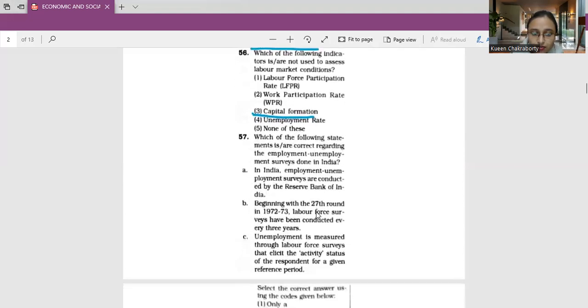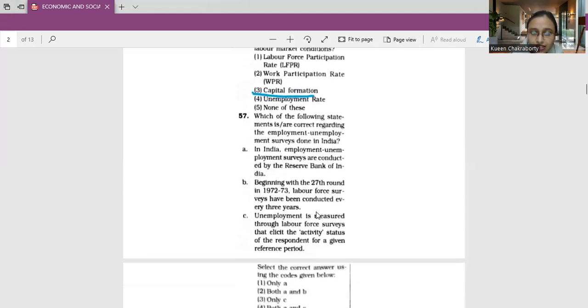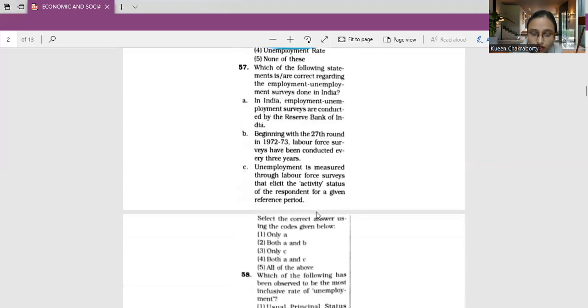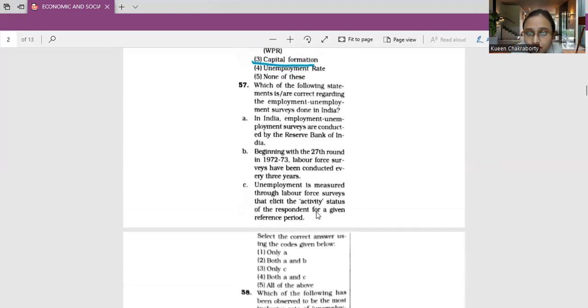Next, moving on to question number 57. Which of the following statements is or are correct regarding the employment-unemployment surveys done in India? A. In India, employment-unemployment surveys are conducted by the RBI, or the Reserve Bank of India.